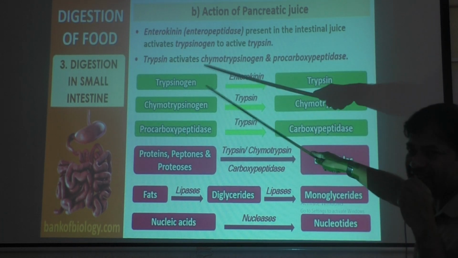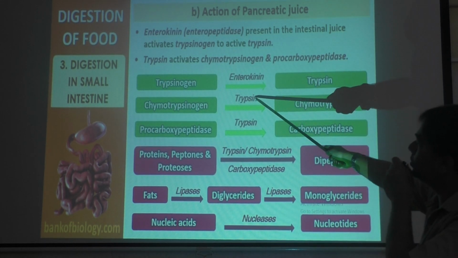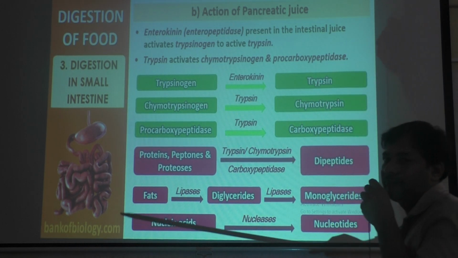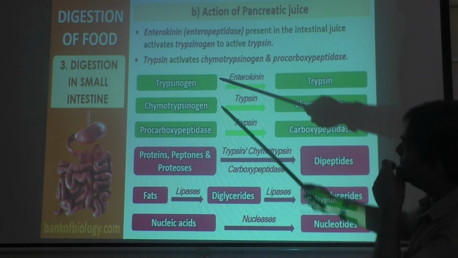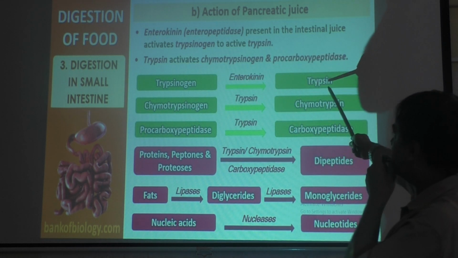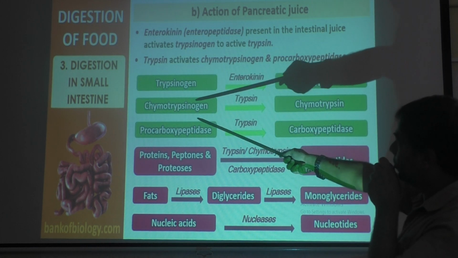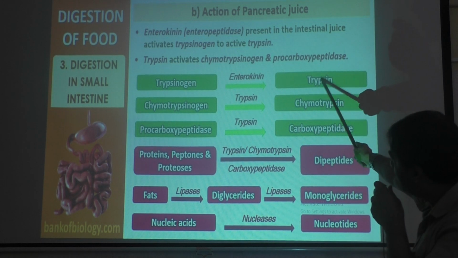These are all chain reactions. It means the product produced will be used as a medium for converting one molecule to another. You can see there, in each step it is like that only. First, trypsinogen is converted to trypsin by enterokinin enzyme. Then chymotrypsinogen is converted to chymotrypsin by the same trypsin enzyme.